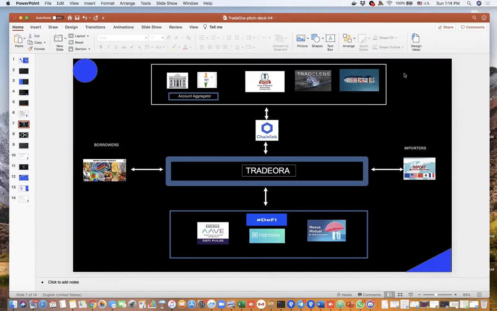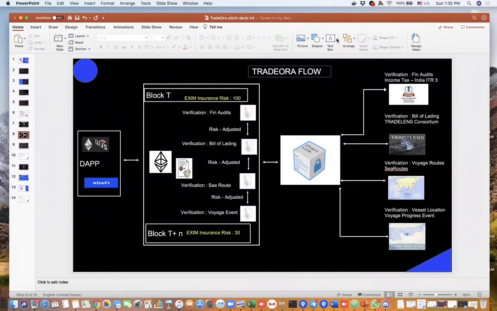Initially, we are focusing on the export-import segments involving India to leverage the unmet need and the technical gateways, including account aggregator, GST, income tax, and the efforts around the bill of lading digitization that is under way. We have developed connectivity through Chainlink oracles and external adapters to bring reliable information from India income tax, the ITR 3 spec implementation, bill of lading information verification through TradeLens, a consortium that manages the bill of lading information accuracy, and a variety of voyage completion events.